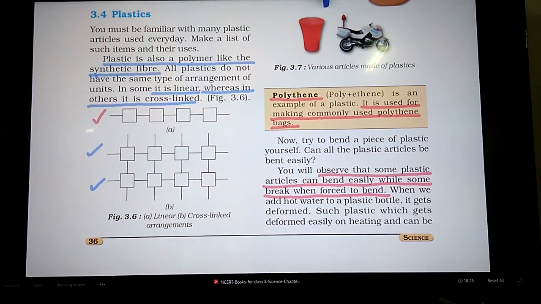Hello children, today we are going to discuss plastics. In the modern system of life, we are so much associated with plastics that we cannot imagine even a single day not having used plastic items.